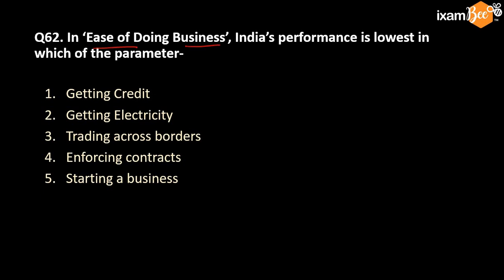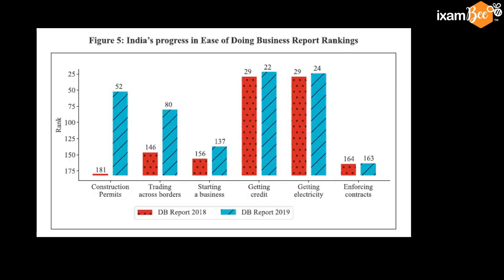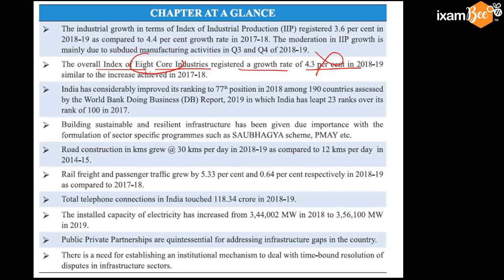In ease of doing business, India's performance is lowest in which of the parameter? This is mentioned in the Economic Survey. Enforcing contract, our performance have been poor. See this graph here, India's progress in ease of doing business. Enforcing contract is a weak area and there is hardly any progress there. Know what are these core 8 industries and what is IIP, Index of Industrial Production. Total telephone connection in India 118 crore. The installed capacity of the electricity has increased to 3,56,000 megawatt.